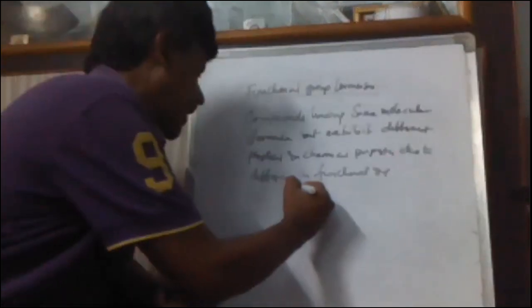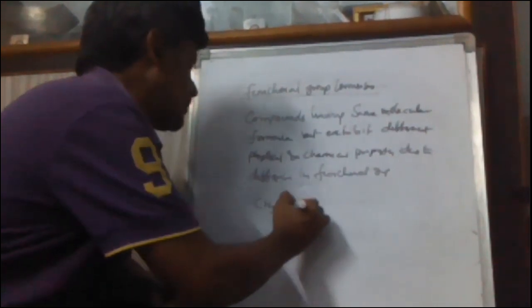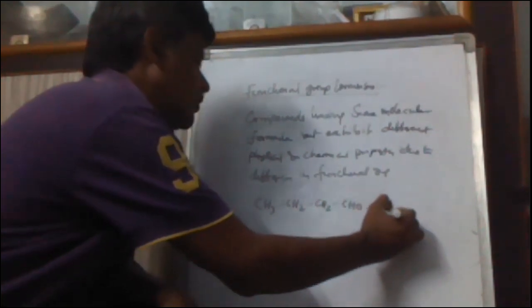Similarly, we can take another example: CH3CH2CH2CHO. This is called butanal; the aldehyde group is the functional group.